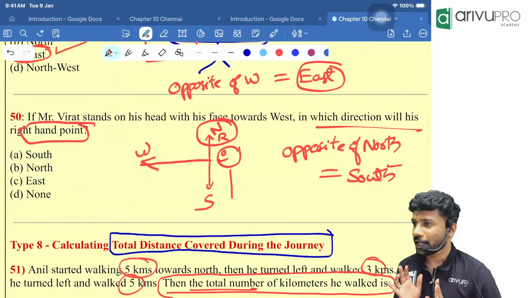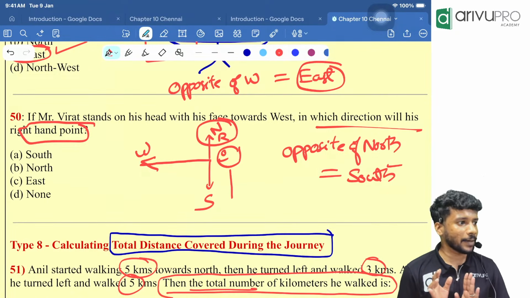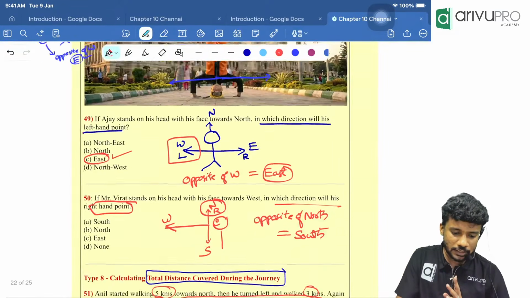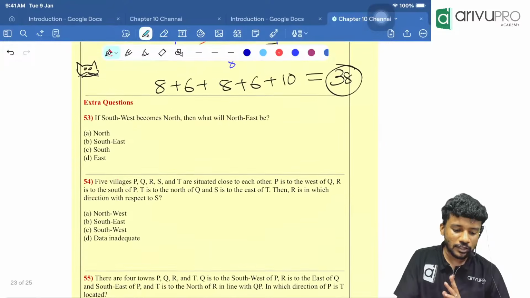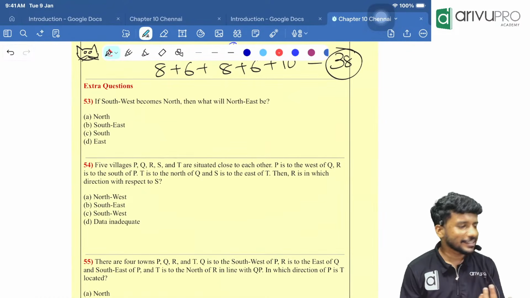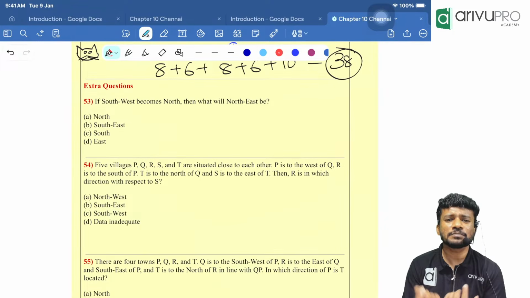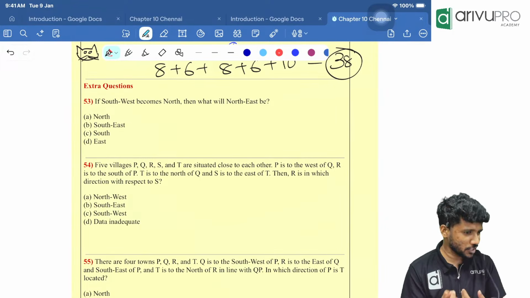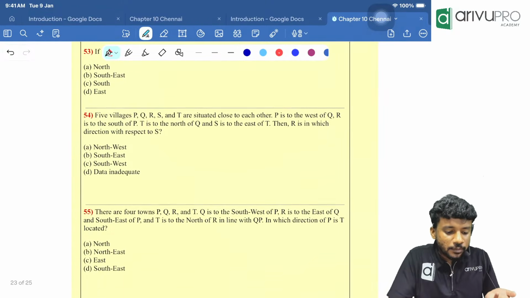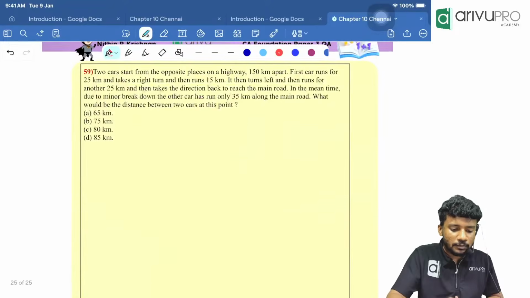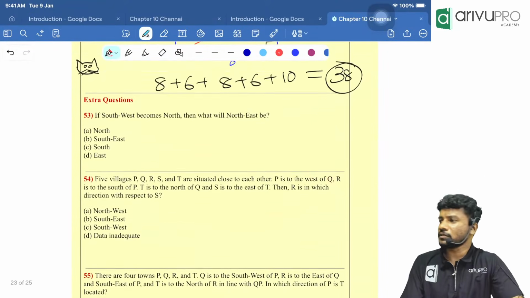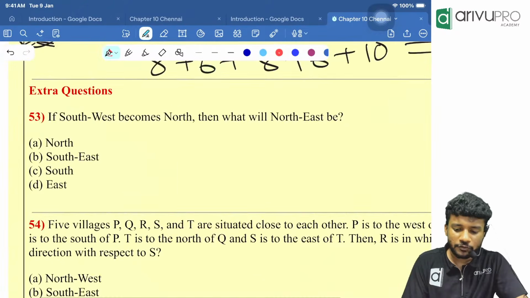Okay, people. I hope everyone understood this. Sure? Yes. So with that, I think we have covered all the types of questions. But still, there will always be some extra. In one attempt, some different type of question may come in the examination. So now we are going to see those types of questions. Once we are done with those, our chapter is going to be done. Then we will have the test. Then we will say bye-bye for the day.